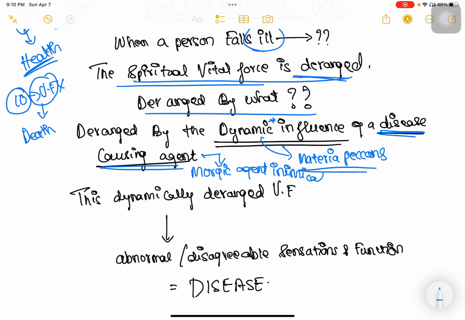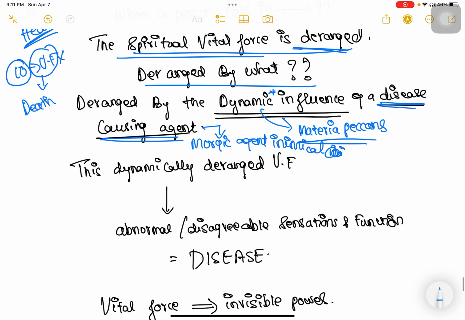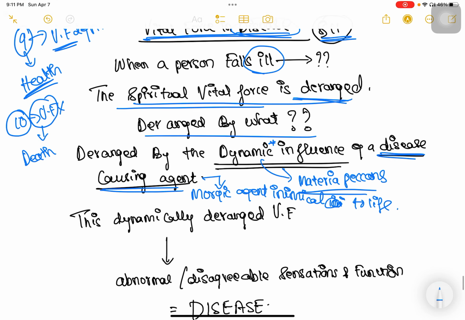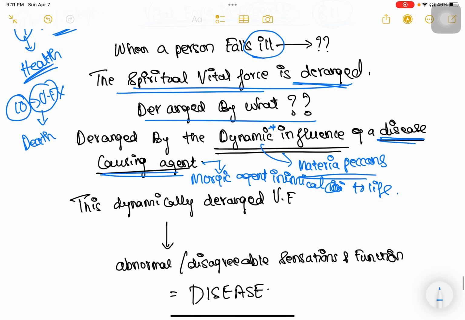Inimical is what? Something that is like an enemy, correct? So, a morbific agent inimical to life. We know that whenever there is disease or whenever a person falls ill, the vital force is deranged, and it is deranged by the dynamic influence of a morbific agent inimical to life.